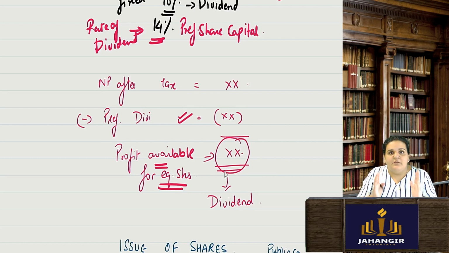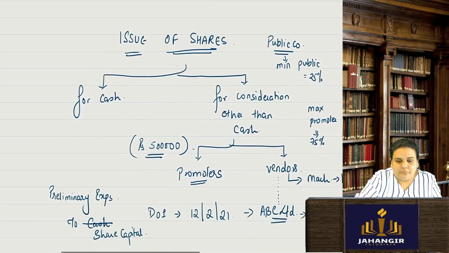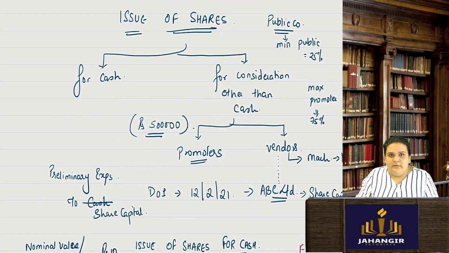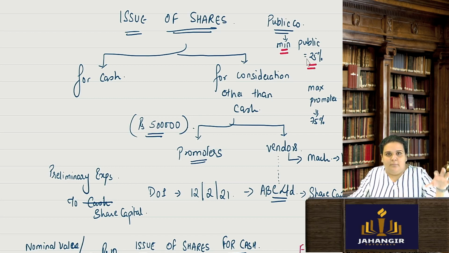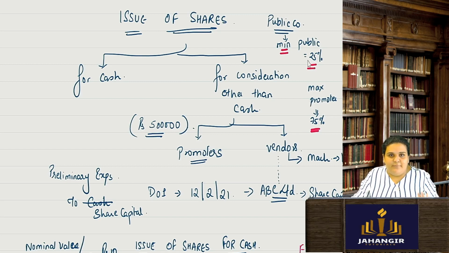This is just to give you an idea of what equity shares and preference share capital are, because obviously we will be solving sums on issue of shares. So we need to know the concept of shares, about the dividend, etc. Now to start with the issue of shares. A public company needs to have minimum public shareholding, which is 25%. That means the minimum public holding of my shares has to be 25%, and the promoter can hold a maximum of 75% of its shares.